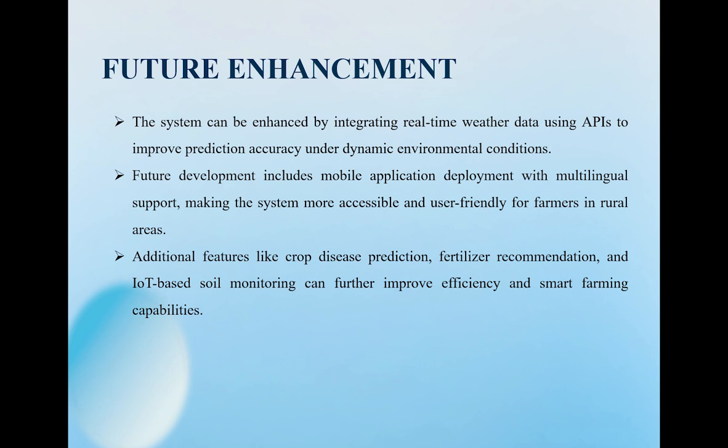We are also planning several exciting enhancements for the future. First, integrating real-time weather data using an API to make predictions even more dynamic and accurate. Second, building a multilingual mobile application so that farmers in rural areas can access the system easily in their own language. We also plan to add features like crop disease prediction, fertilizer recommendation, and IoT based soil monitoring, working towards building a complete smart farming platform.